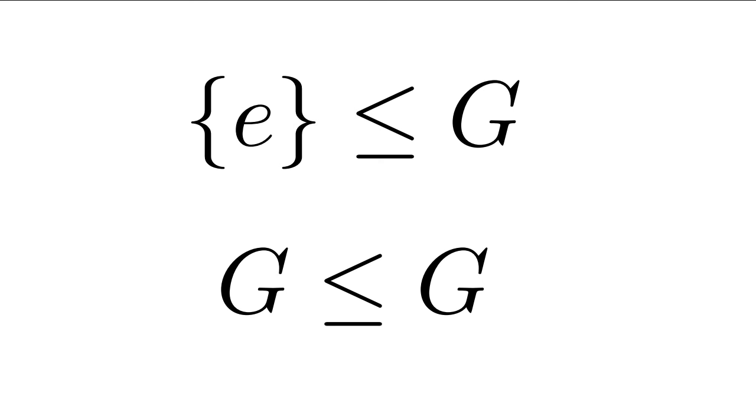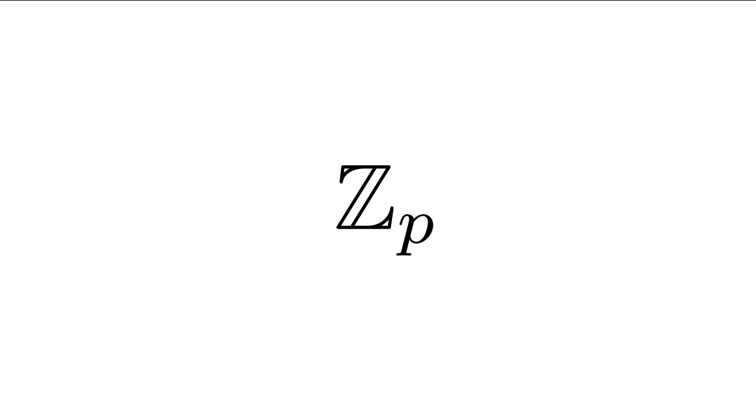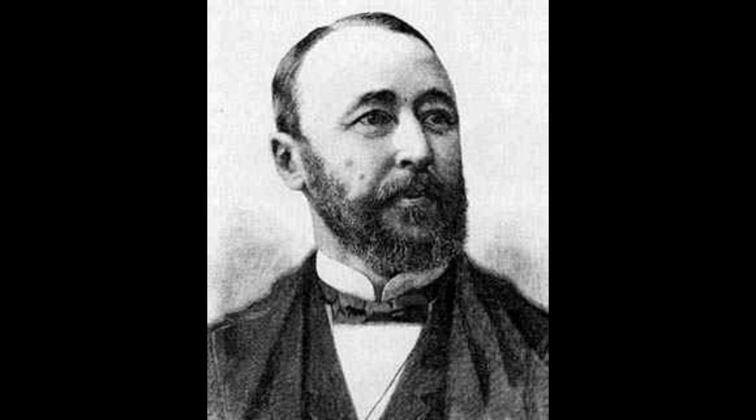For now, we can safely say every group has at least two subgroups. These are trivial subgroups. The first is the group containing only the identity, and the second is the group itself. Now, it's important to recognize that not every group has non-trivial subgroups. Specifically, groups with prime order do not, but that's for another lesson. The mathematician inside you is growing.